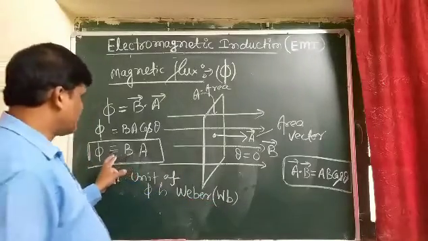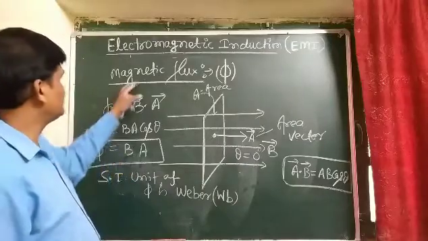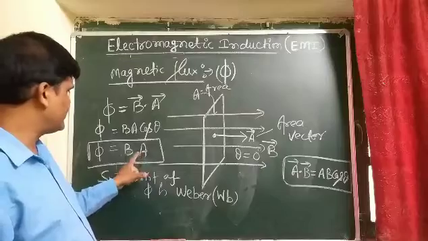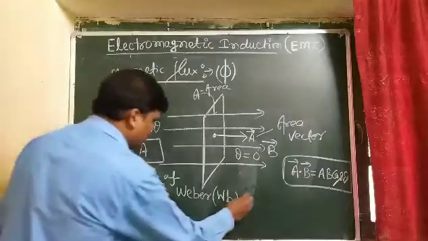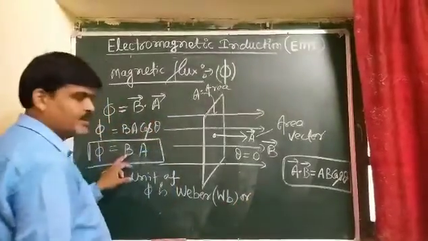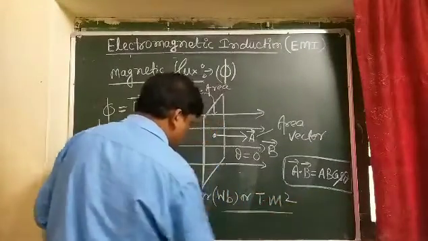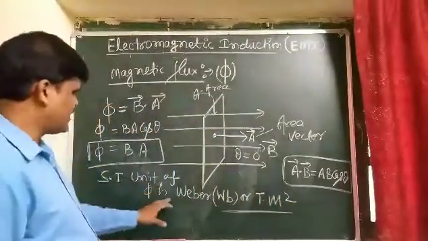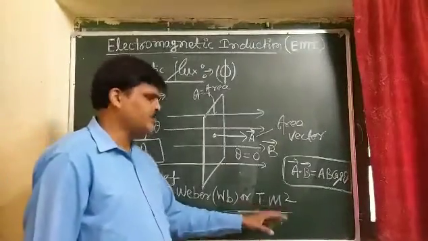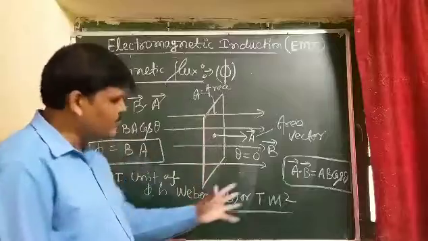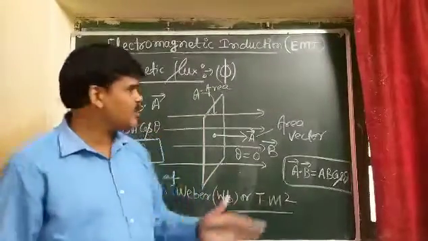Or you can also write the unit of magnetic flux with this formula. This is the magnetic field, this is the area. So we can write it down as Tesla meter square. So the SI unit of magnetic flux is Tesla meter square. So what is magnetic flux? This is the formula, but what is the actual phenomenon taking place?